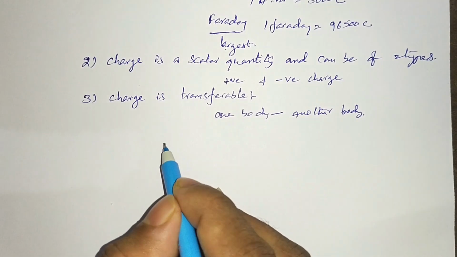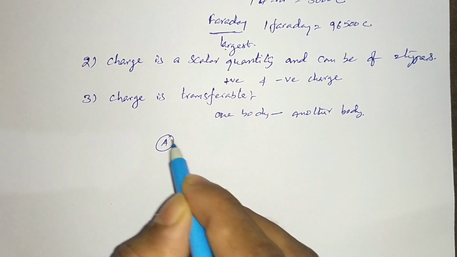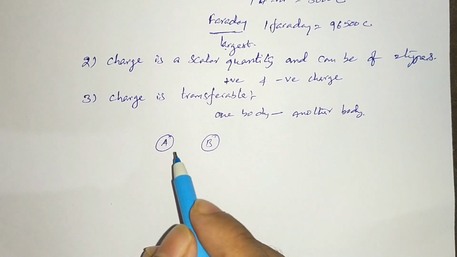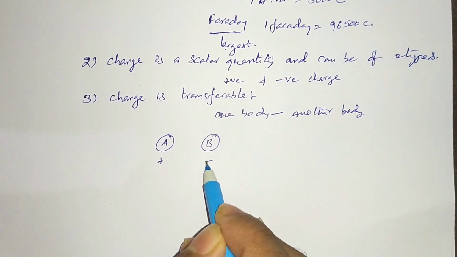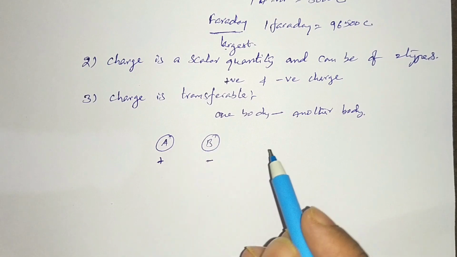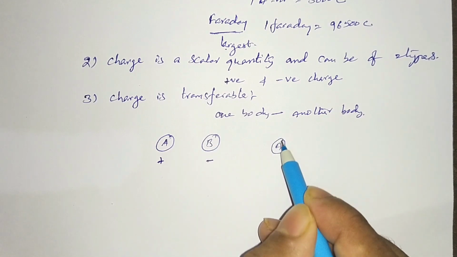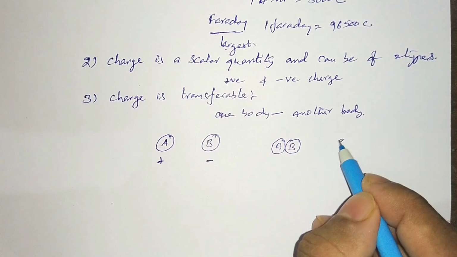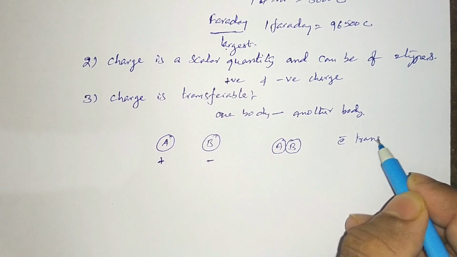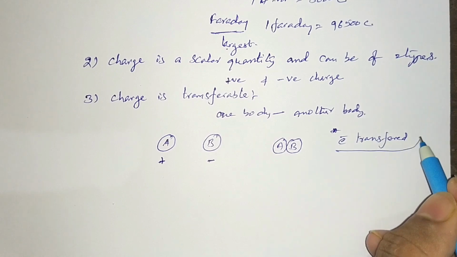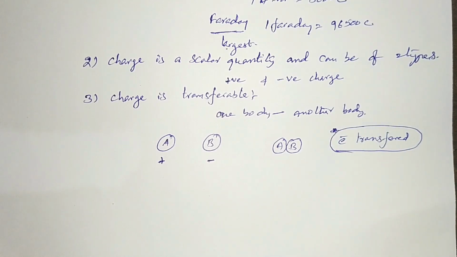For example, let us take A and B as two bodies. A is a positively charged body, B is a negatively charged body. Whenever I put A and B together, in contact, electrons will be transferred. Remember this point, always electrons will be transferred in the conductor from one body to another body. It's a very important point.